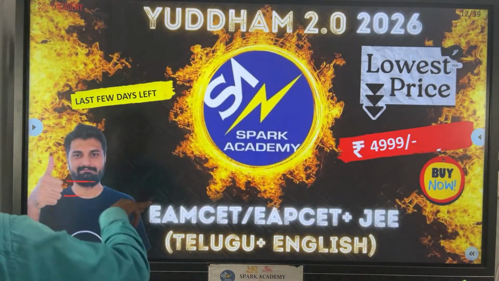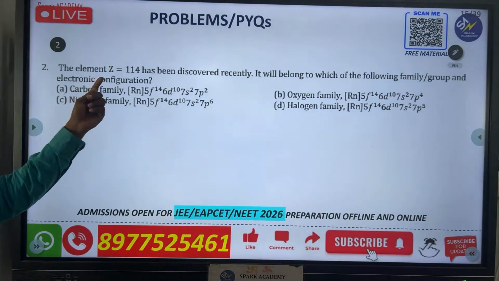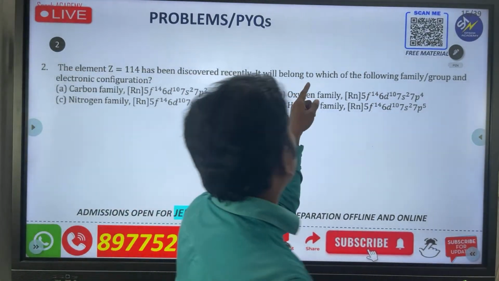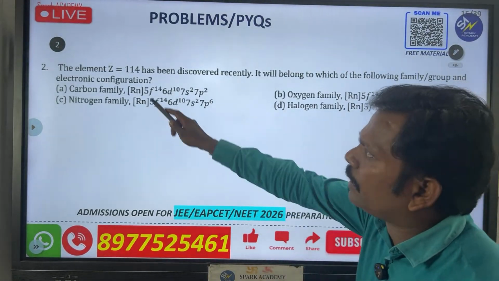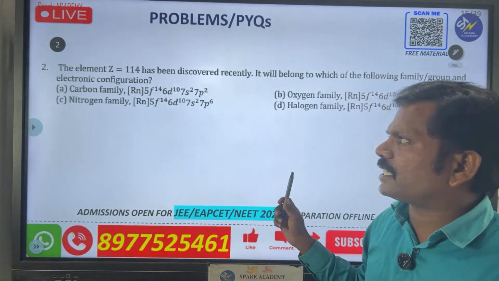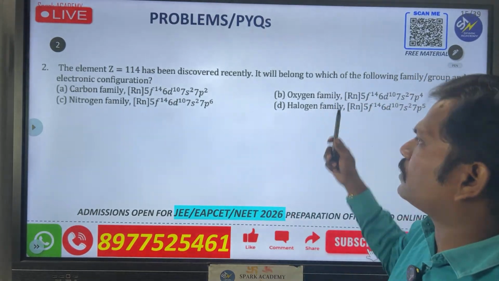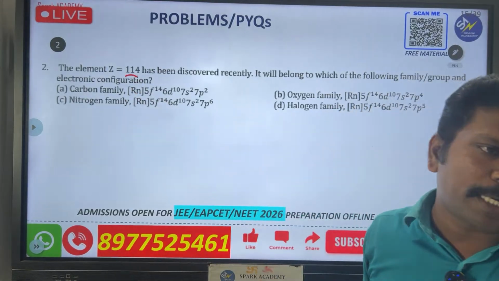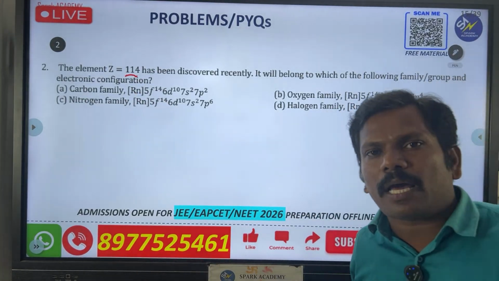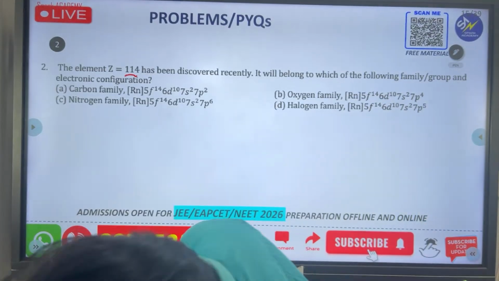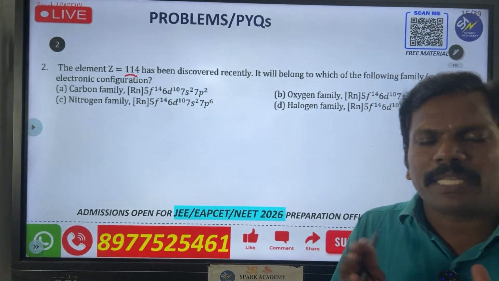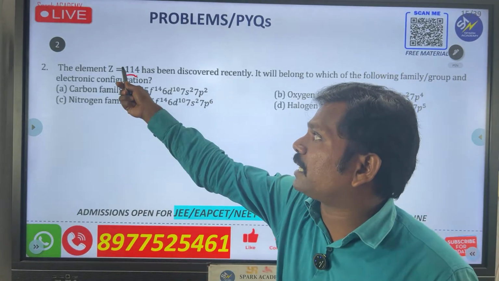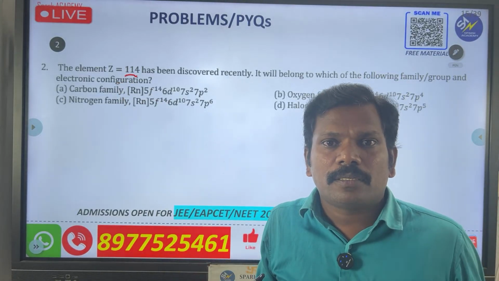Next go for another one. See the element Z is 114 element discovered recently. It belongs to which of the following family, group and electron configuration. చూడండి 114 ఉంది. So whenever they are discussing carbon family, nitrogen family, oxygen family, first of all ఈ నంబర్ మ్యాచ్ అవుతుందో లేదో చూడండి. If they are giving all options with the same number, ఫస్ట్ యూ కెన్ అండర్స్టాండ్ ఇఫ్ నంబర్ ఈజ్ సేమ్ ఫర్ ఆల్ ఆప్షన్స్ ఎట్ ద టైమ్ యూ హ్యావ్ టు చెక్.